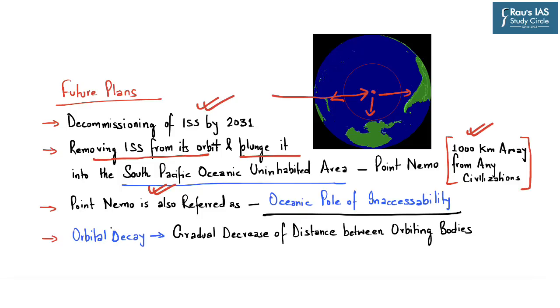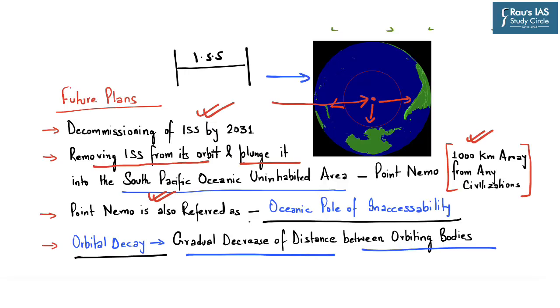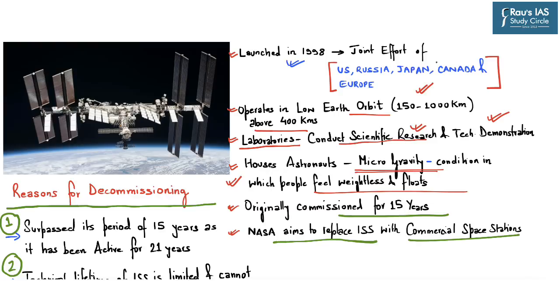Now this newspaper also uses the term orbital decay with respect to removing ISS from its orbit. Orbital decay means the gradual decrease of distance between two orbiting bodies. So in this case, one orbiting body is the Earth and the other orbiting body is the International Space Station. So you must know this news mainly from your prelims perspective, and here you must know about Point Nemo, which is also referred to as the oceanic pole of inaccessibility, and certain basic facts with respect to the International Space Station.